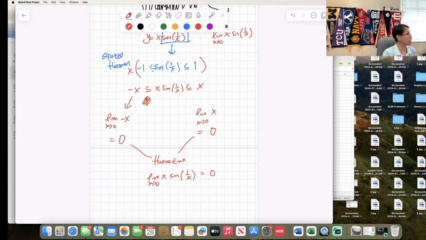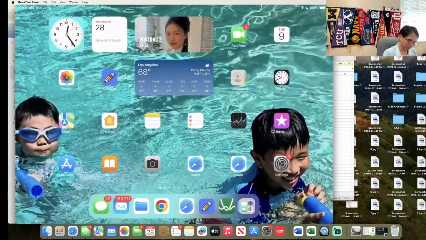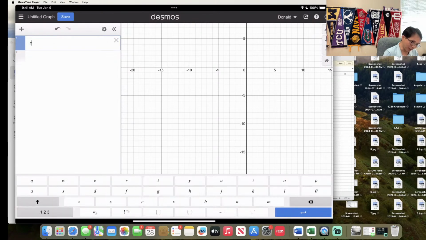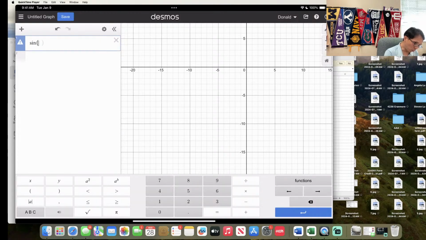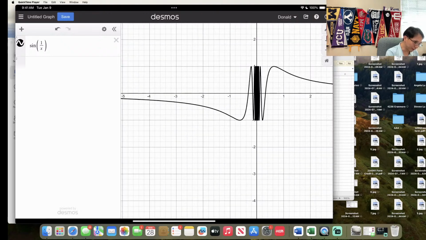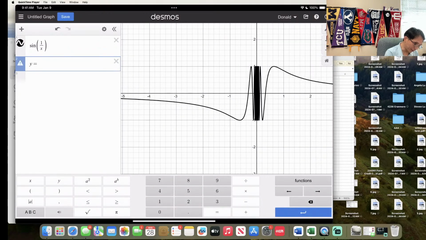Now, I've got to show you the graph, how cool that graph is. Wait for me. I promise you it's worth it. Just give me 1 minute. Sine of 1 over x looks like this. We know this one already. And we're going to say y equals x, and then y equals negative x.